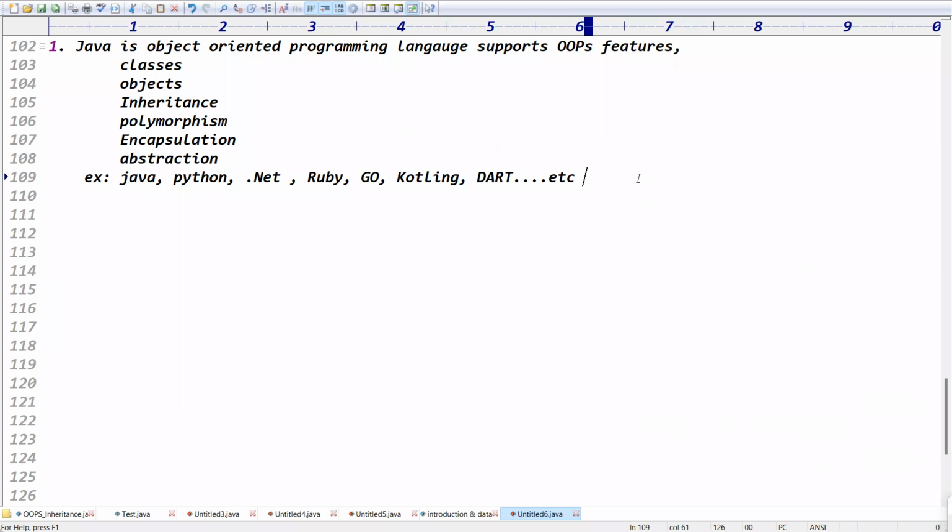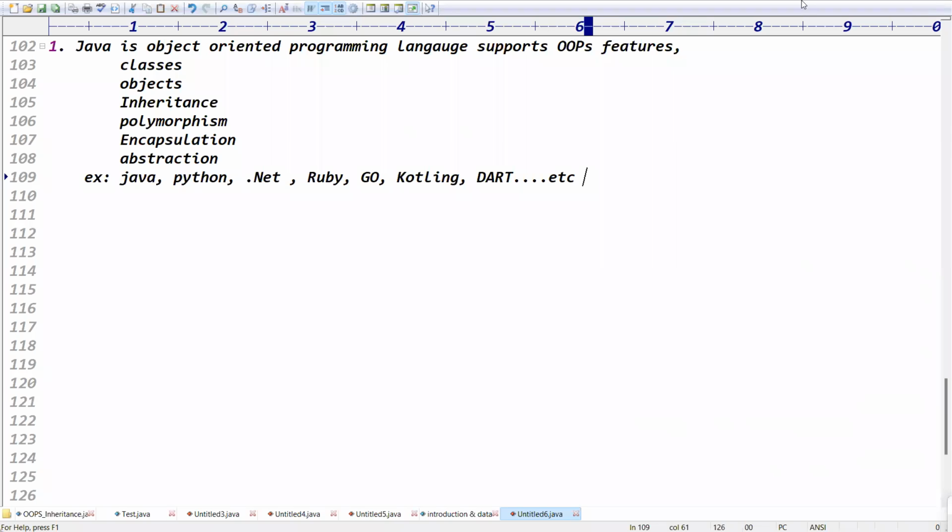Is it clear now? These all are object-oriented, right? Definitely, yes, these are all object-oriented programming languages, guys. These languages all support inheritance, right? But generally, what is the meaning of inheritance? Acquiring the properties from the parent class to the child class.